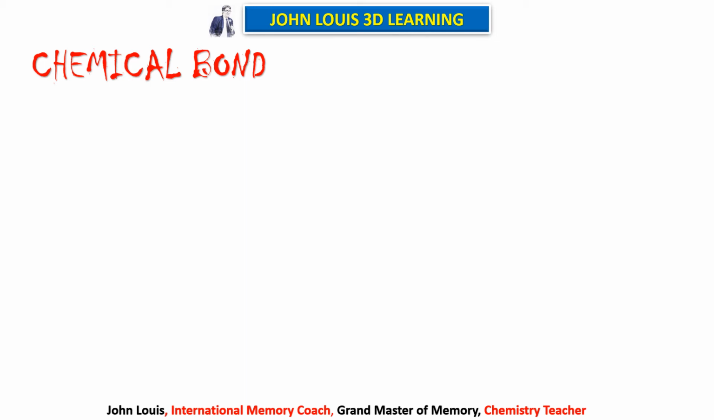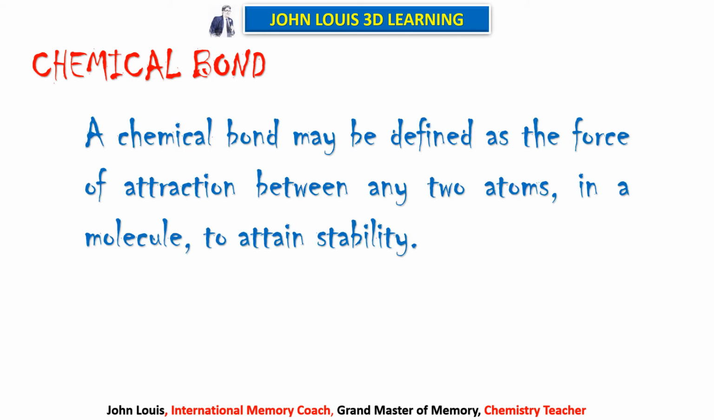So let us see here. Before learning what is meant by chemical bond, let us see some examples. A chemical bond may be defined as the force of attraction between any two atoms in a molecule to attain stability. Now we may not understand the meaning of it. So a chemical bond may be defined as a force of attraction. So there will be attraction between any two atoms in a molecule to attain stability. So why does that force of attraction take place? Let us try to understand, and then we will see the definition again.